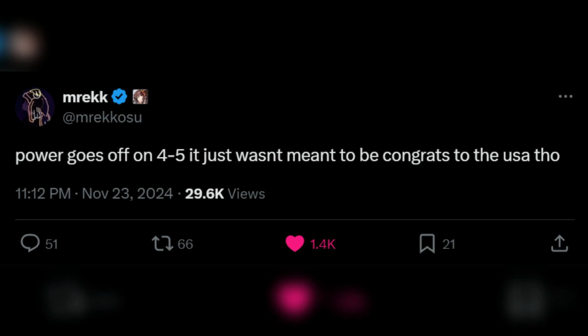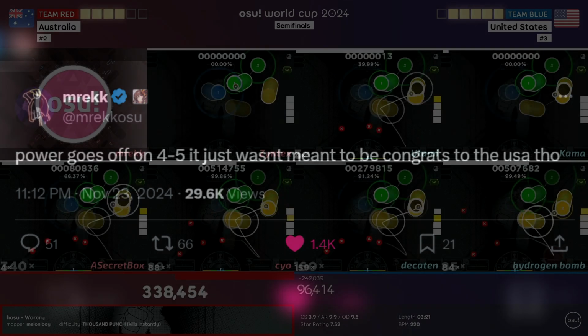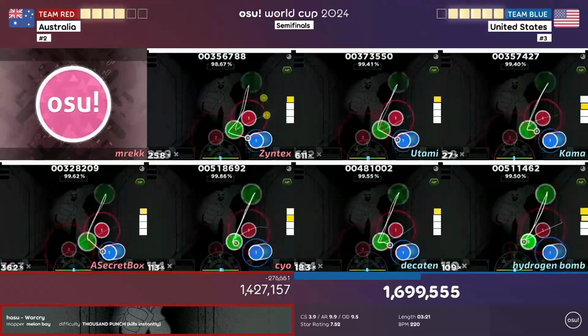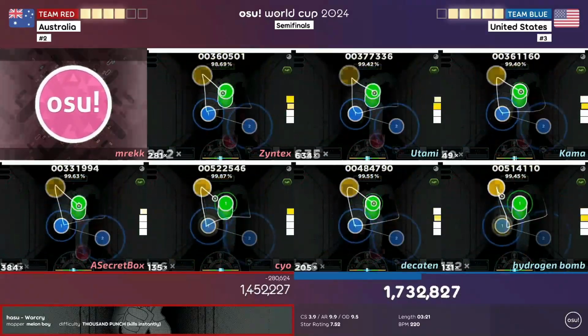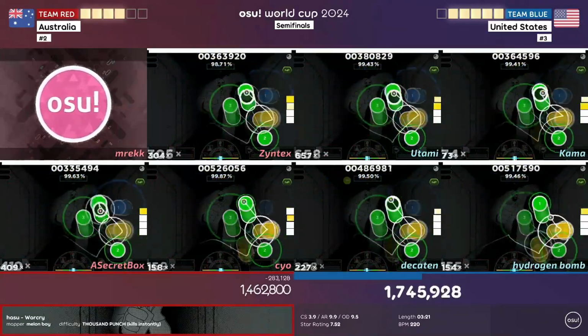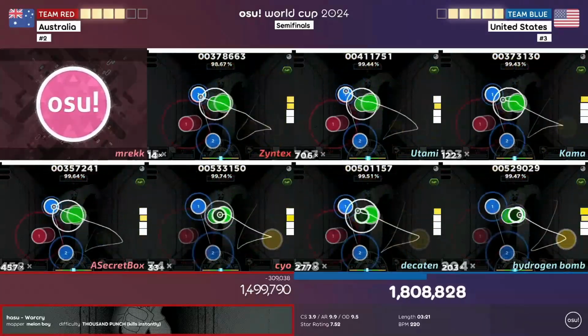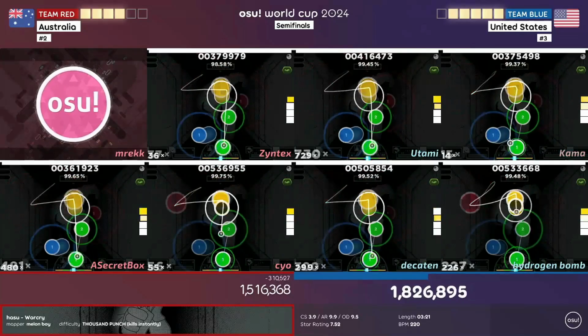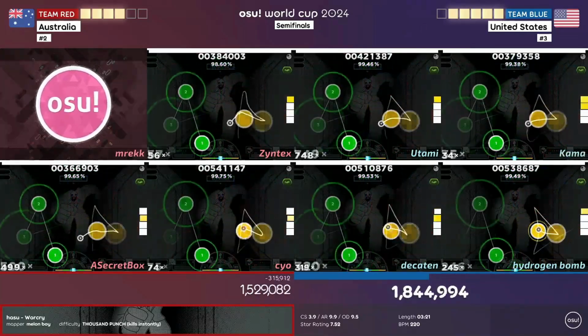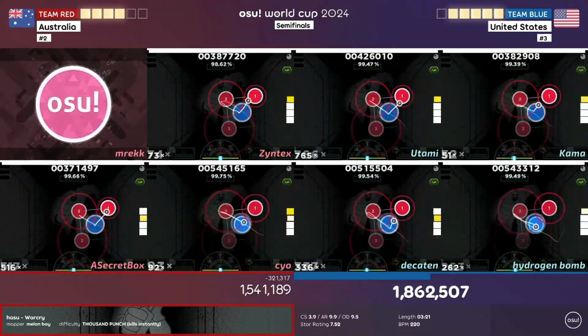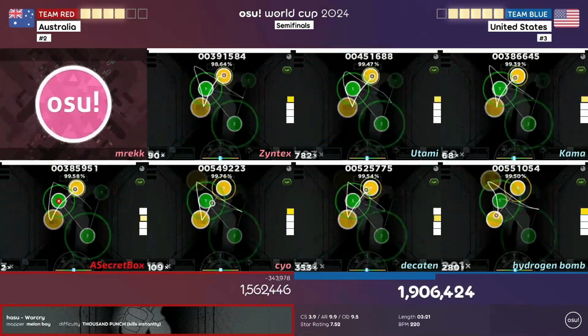tragic and unfortunate events that could ever happen to a tourney player in general, and it's even worse since it's OWC, the OWC World Cup, one of the biggest tournaments ever, with your country on the line for potentially getting the first ever win for your country. So there's a lot at stake. And just as the map got to the halfway point, that's when it happened. Mrekk's power went out mid-match, which left his teammates trying their best to possibly hold on to any hope they had to try and take it to tiebreaker.